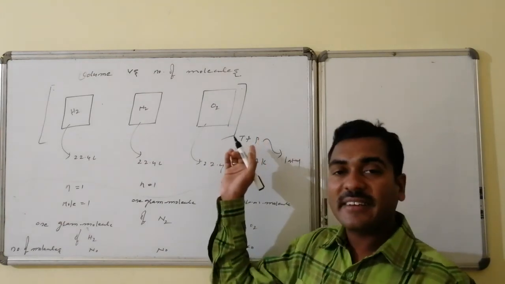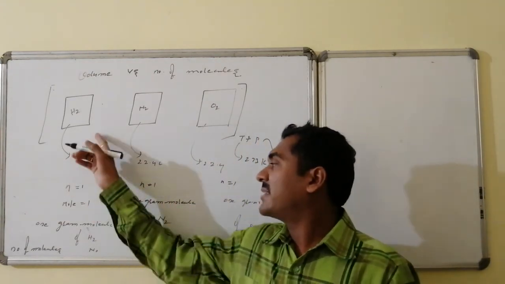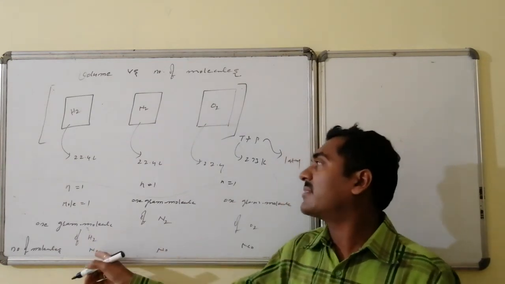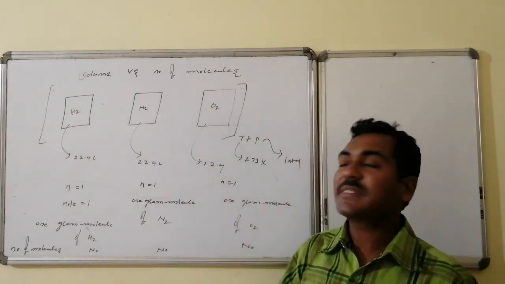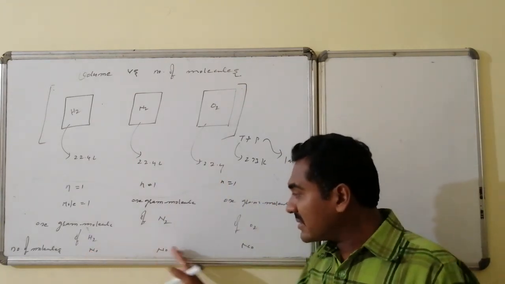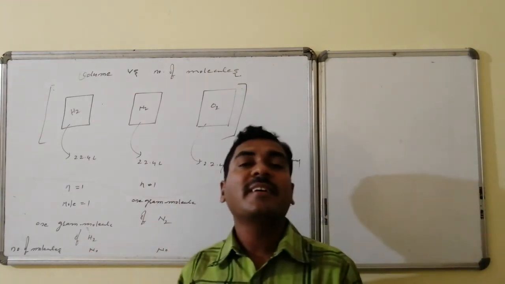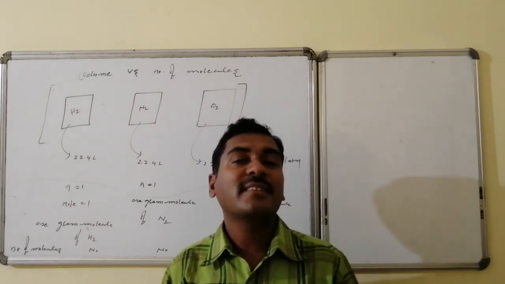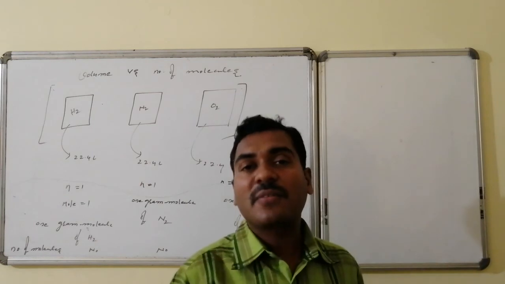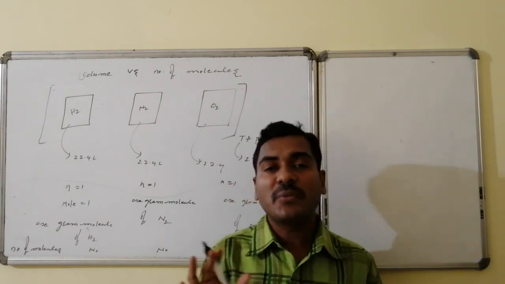Under standard conditions, 22.4 liters consists of 1 mole, and 1 mole is everywhere the Avogadro number of molecules. If I take some other conditions, this number may vary, but these numbers are equal to one another. Thus, equal volumes of all gases under similar conditions of temperature and pressure consist of equal number of molecules.